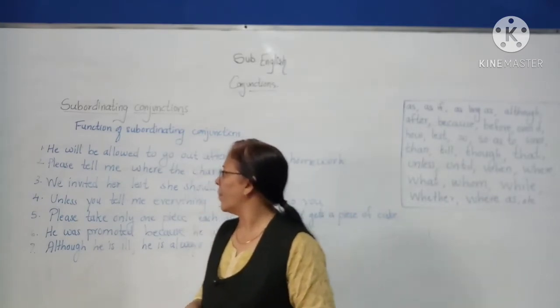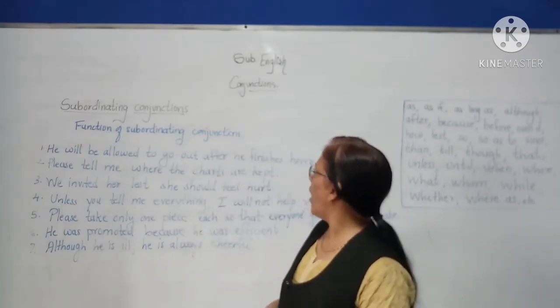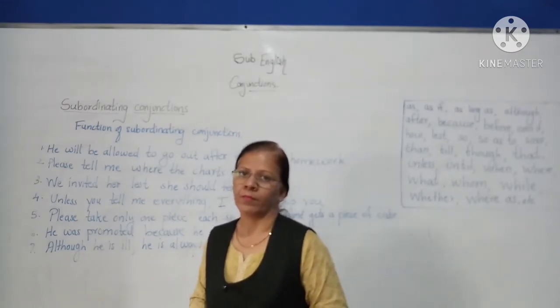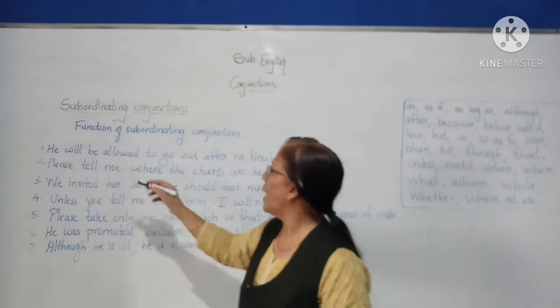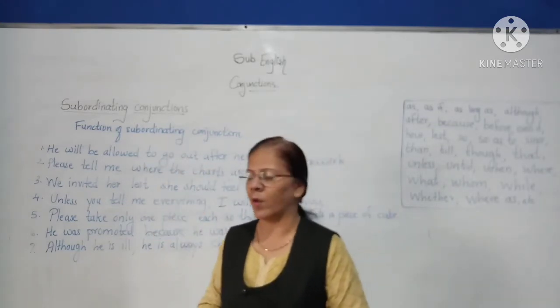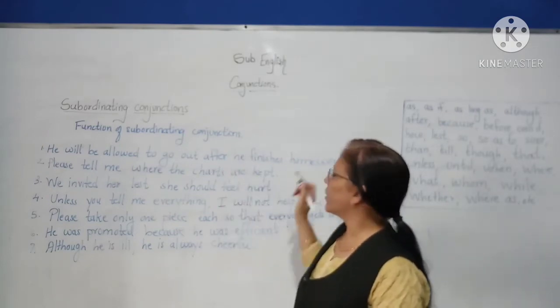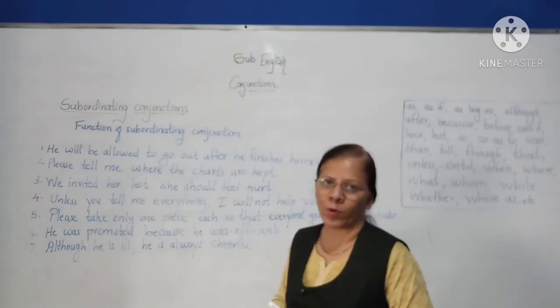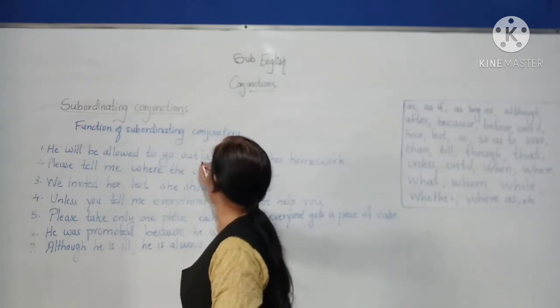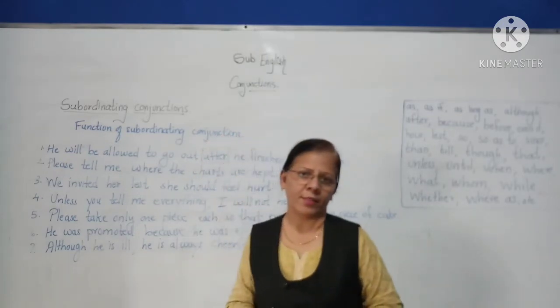So first example, he will be allowed to go out after he finishes homework. Now he will be allowed to go out, this is your main clause, and after he finishes homework, this is the subordinate clause, and the word after is your subordinating conjunction.